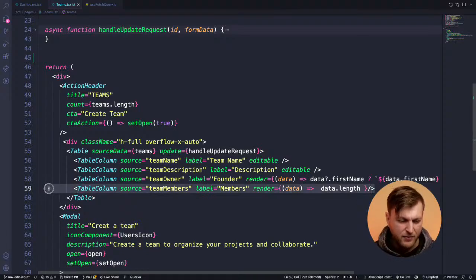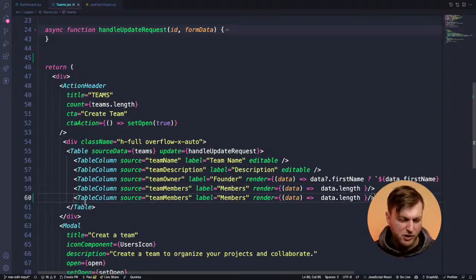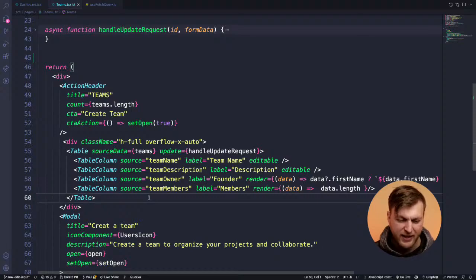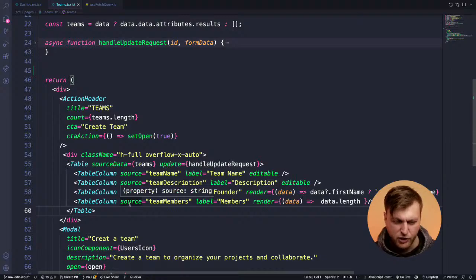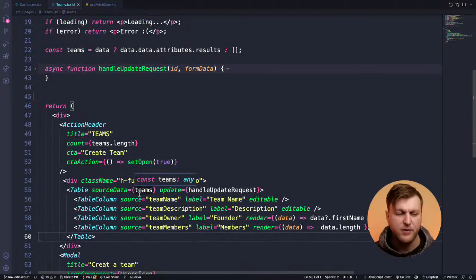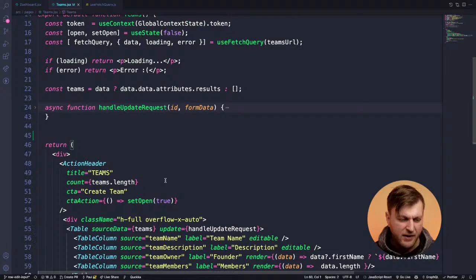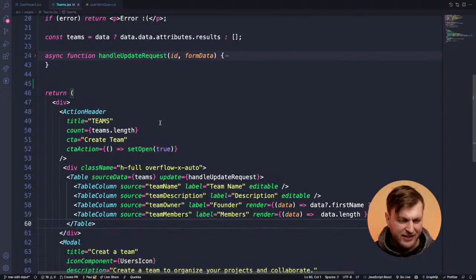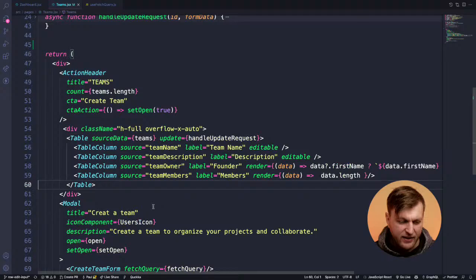If I want to add another column that's coming back in the data, I could just put a column, say whatever it is, let's say test, and give it a label. I don't have a test in my API, but I'm just showing you by example that if I did, it's very easy to display that data and add it. But we'll talk about this more. The general idea is that we're making a GET request to our API, and all it's doing is fetching the data and returning it to our application.